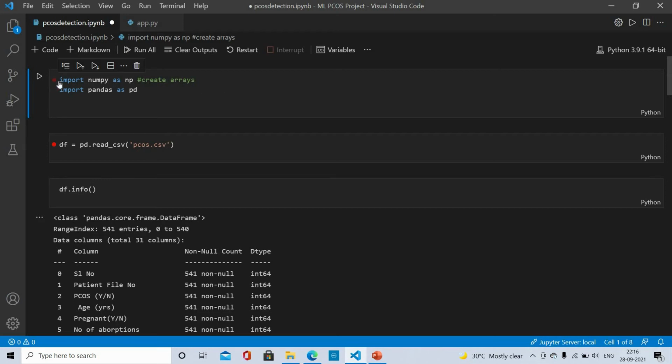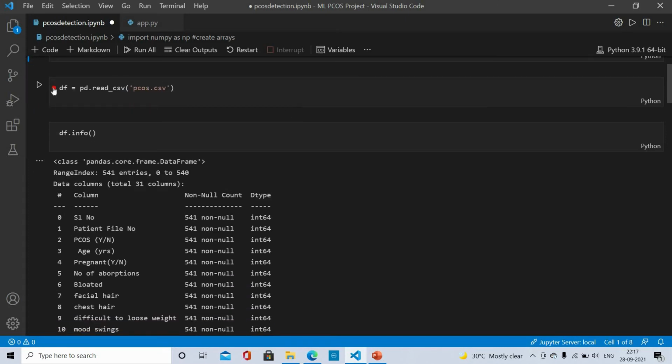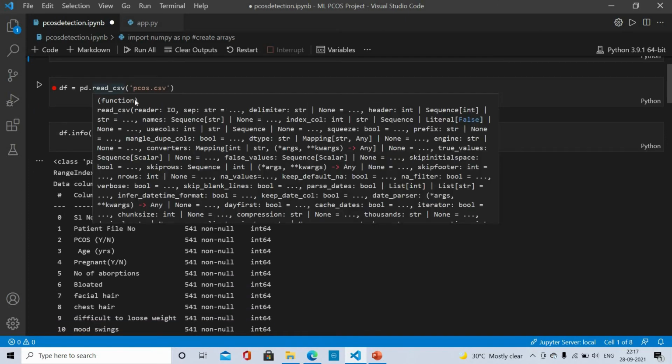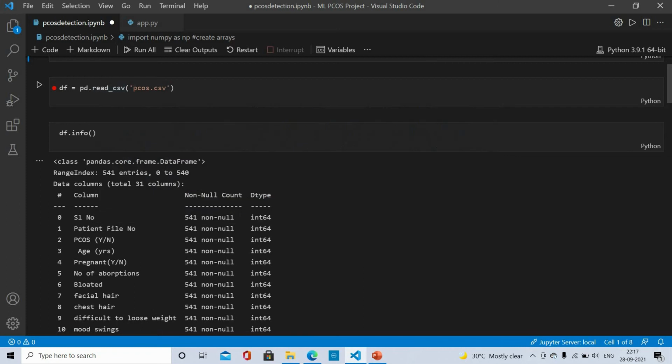Now we will discuss the coding part. First I have imported the required libraries, NumPy and Pandas, and further I have created a variable called df in which I've used the read_csv function, and I've read this pcos.csv file. This is my data set on the basis of which I will predict the output.